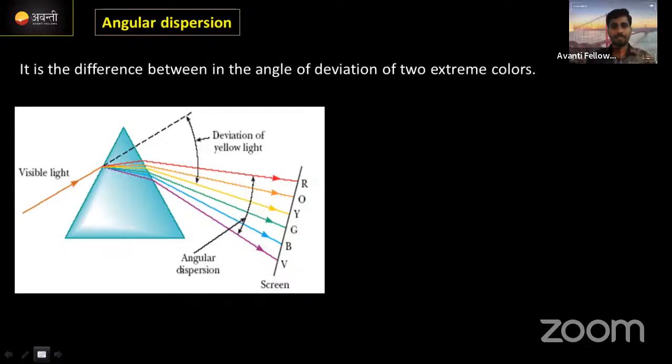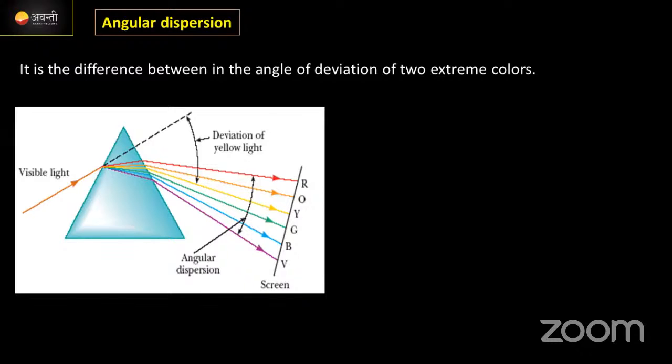Angular dispersion. What is angular dispersion? Now you got an idea about the dispersion, correct now? Dispersion means a ray of light which is incident on the prism surface. What kind of ray of light is it? Actually, it is a bunch of 7 colors, the white light we have said. After refraction, that white light will be split into 7 colors. Correct now? This is called the dispersion.